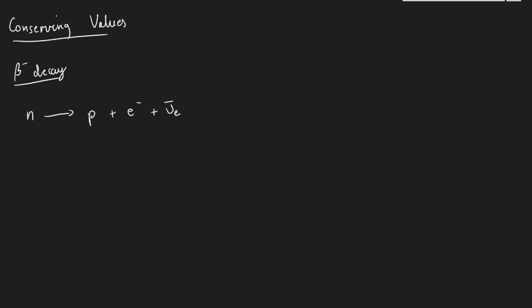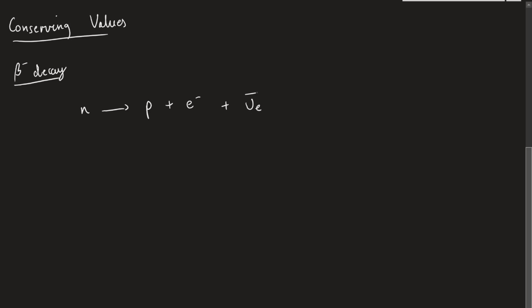Okay. Now, let me rewrite this a little bit further over, just so I can write some stuff. So let's write this here. Okay. We need to show that things are conserved in this interaction. It's very difficult to show that energy is conserved, purely because we'd have to do loads of calculations based on energy, and we'd have to know the velocities and all the potentials, so we don't worry about that.